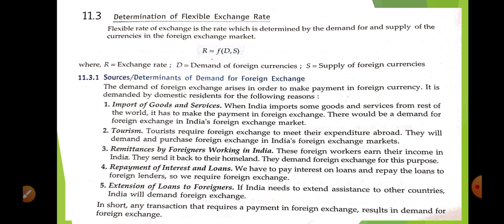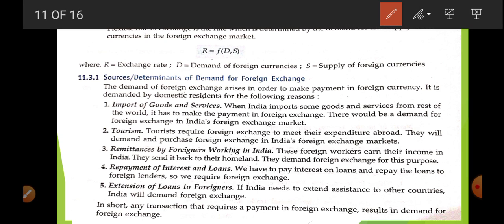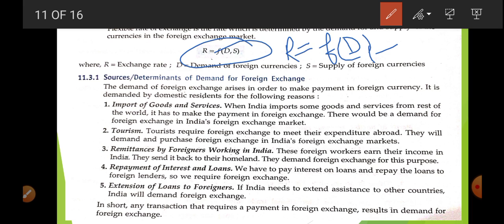Okay, let me start. So flexible, that is, market force. If we talk about the market force, the flexible exchange rate is the function of demand and supply of currency in the foreign exchange market. So the foreign exchange rate depends upon two things. If I write, foreign exchange rate is the function of demand, there is a negative relation.